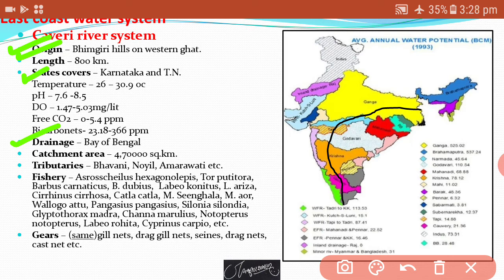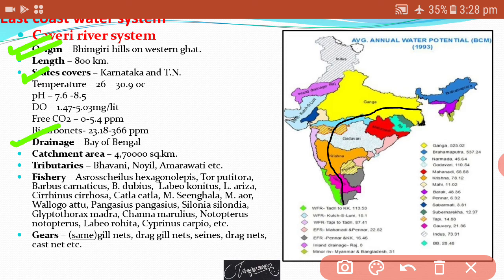And the fishes found in this Kaveri river are Tor putitora, Barbus carnaticus, Barbus dubius, Labeo kontius, Labeo ariza, Cirrhinus cirrhosa, Catla, Mystus singhala, Mystus aor, Wallago attu, Pangasius, Silonia, and some others like Labeo rohita, Notopterus, Cyprinus carpio, Channa. These are some of the species found in this river.